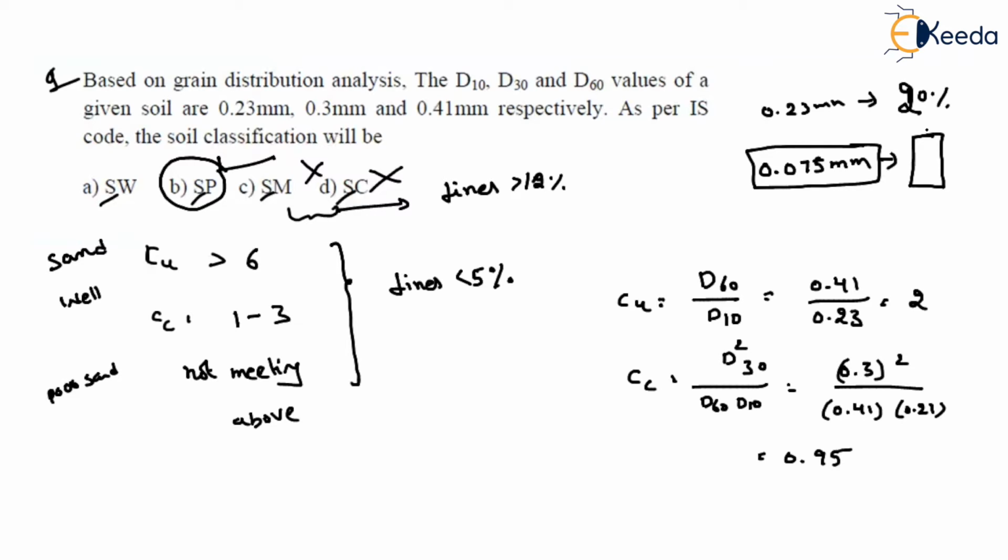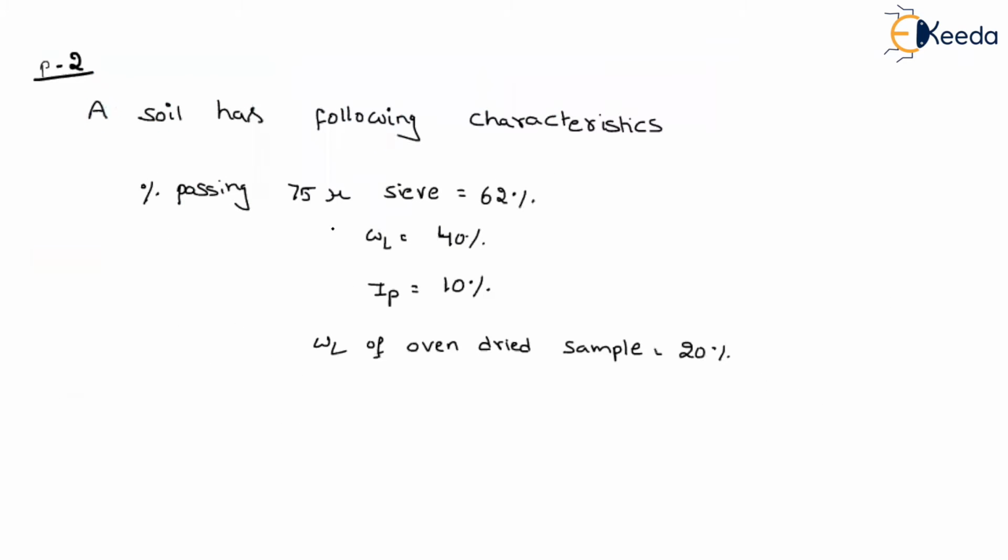So in the given question, based on this 0.23 mm, as the percentage fines are less than 10%, based on that, we can understand that for 75 micron also, it is less than 12%. So that's why we are picking whether it comes under well graded or poorly graded. Okay, move on to the next.